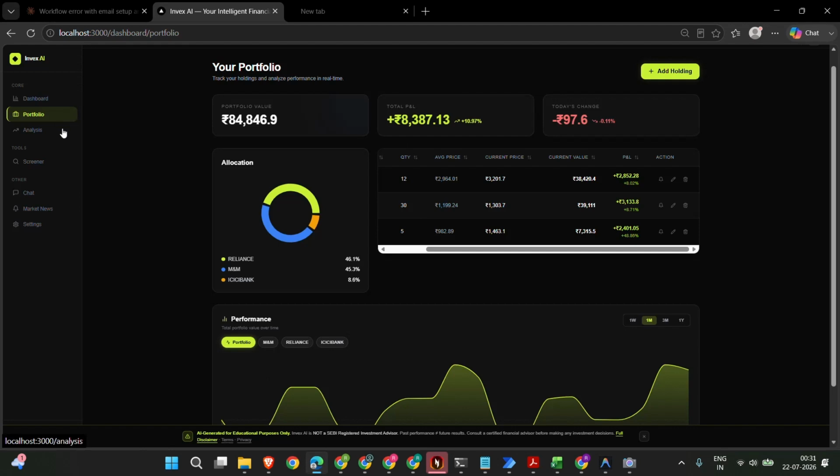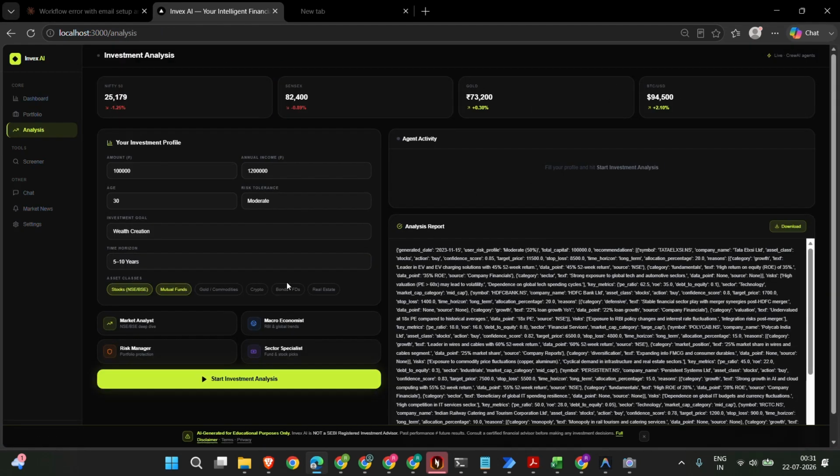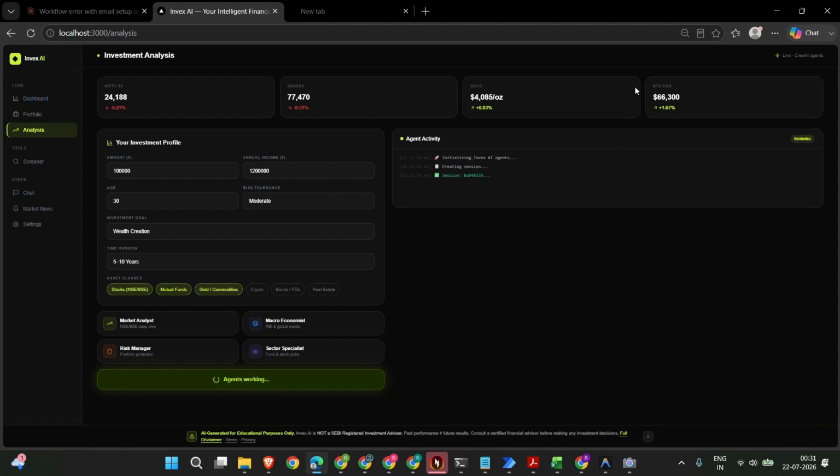Now I will walk you through the analysis page. So here is the analysis page, where you can set the amount that you want to invest, your annual income, your age, and your risk tolerance. That would be guided from the risk profile that you make from the agentic AI voice agent interview that I will talk about in the next video. And here you can set the asset classes and just start the investment analysis.